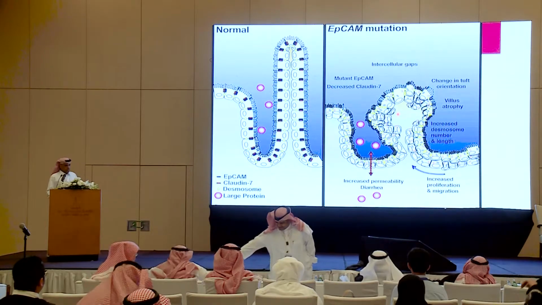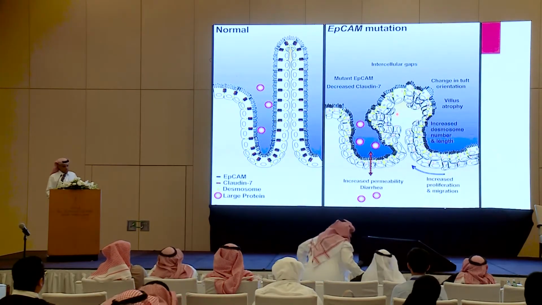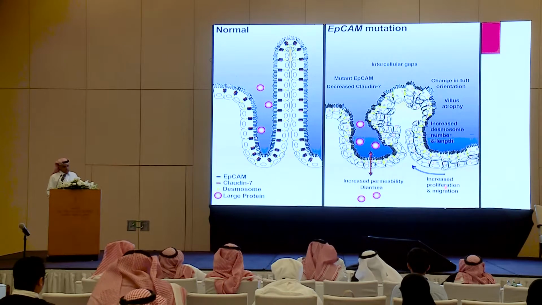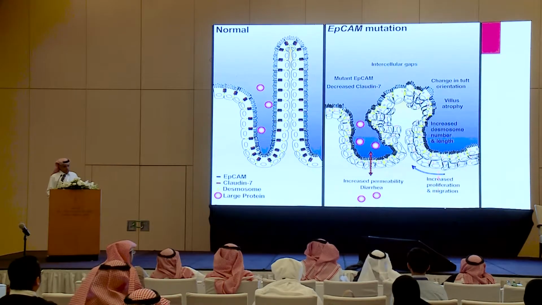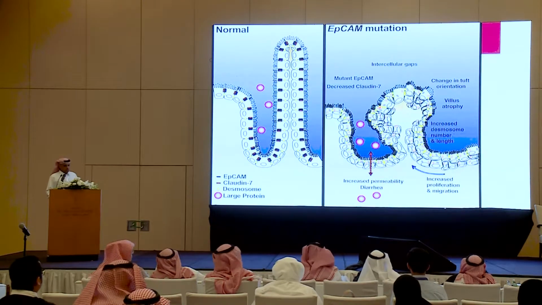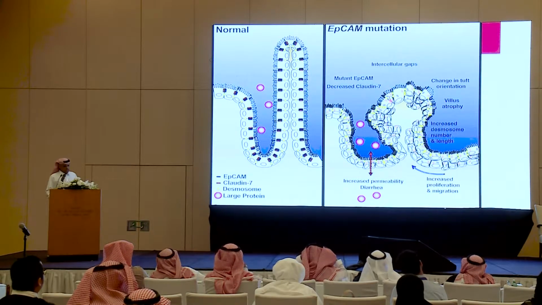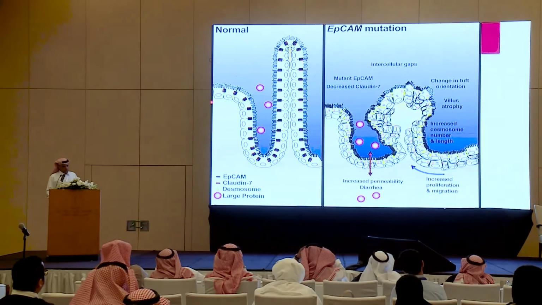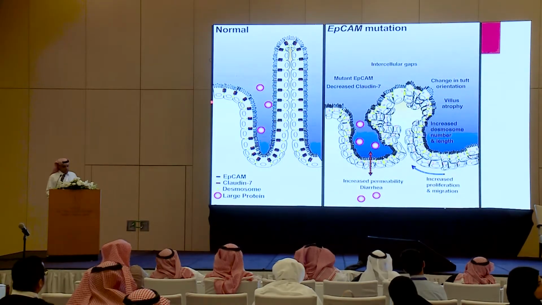Separation of the enterocytes leads to loss of contact inhibition between the cells. This will lead to increased proliferation and migration of the enterocytes into the apical area, leading to tuft formation. Due to loss of the tight junction, there will be a gap junction between the cells, and a varying degree of villus atrophy.